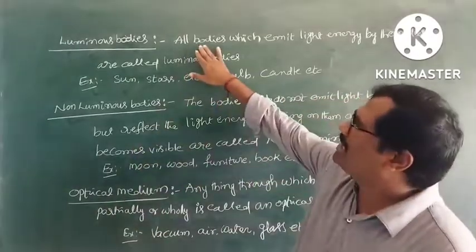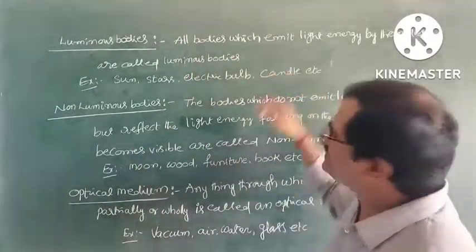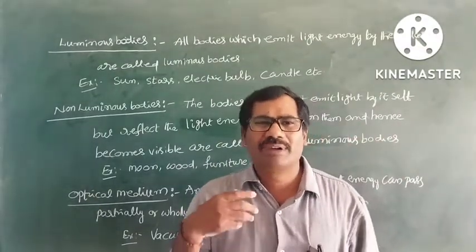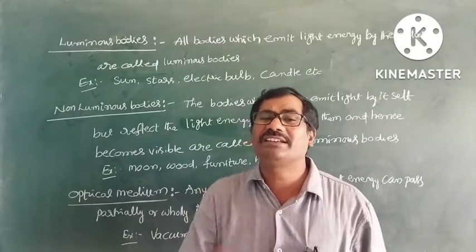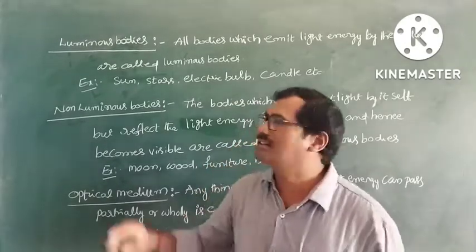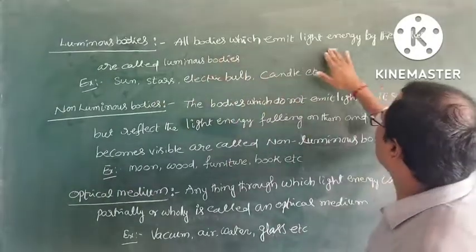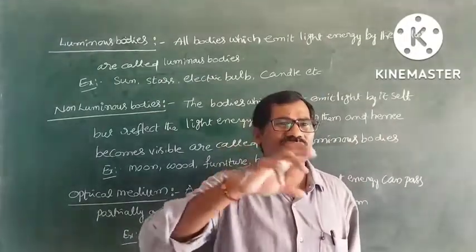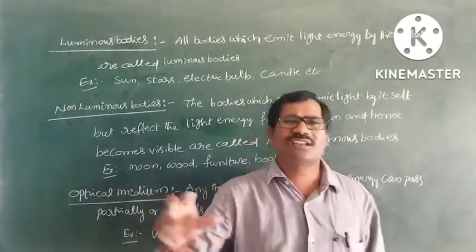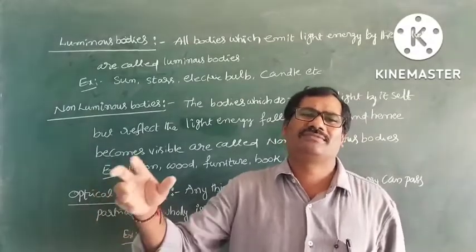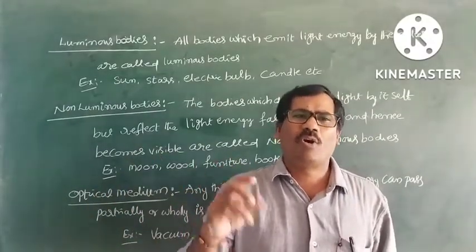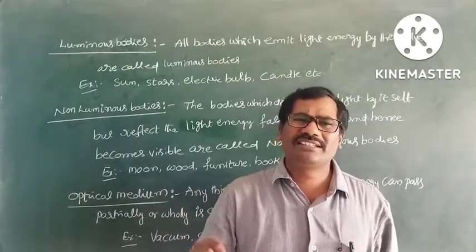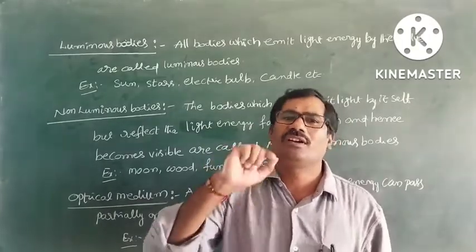First, luminous bodies. All bodies which emit light energy by themselves are called luminous bodies. The main example is the Sun. Another example is the electric bulb. Next, candle, oil lamp, kerosene oil lamp. These are luminous bodies, because they emit light by themselves.